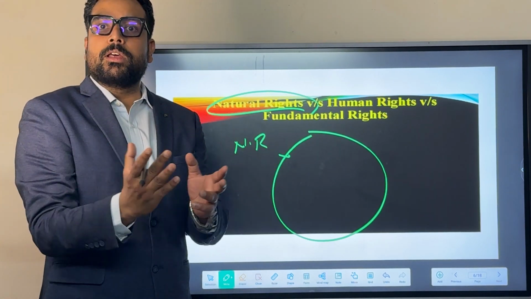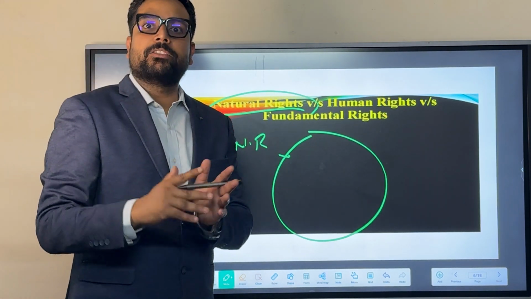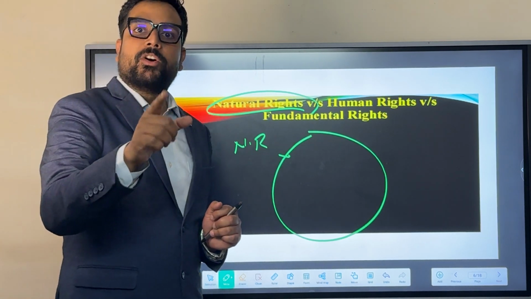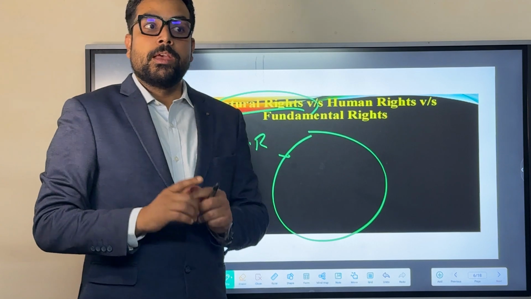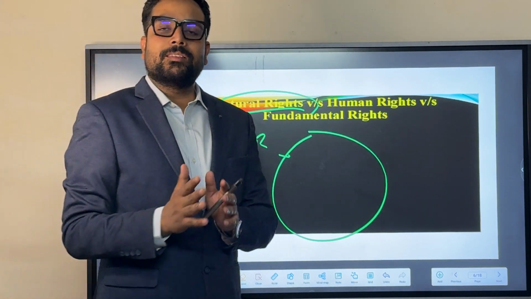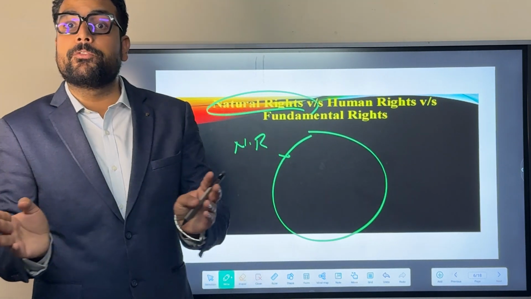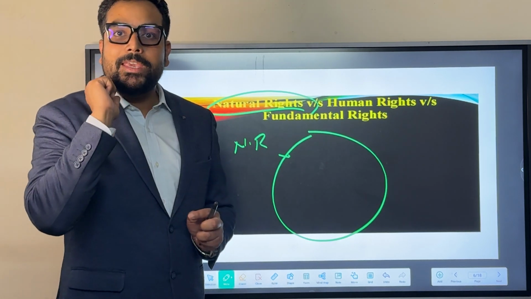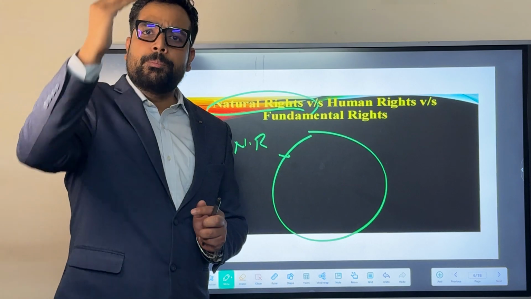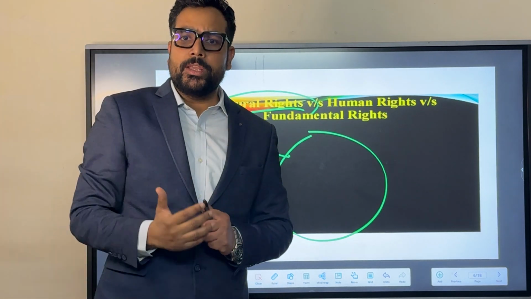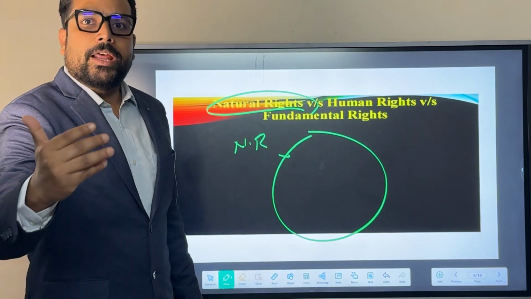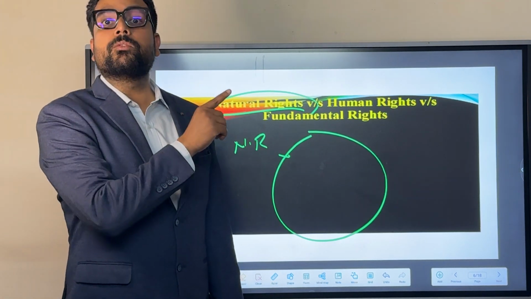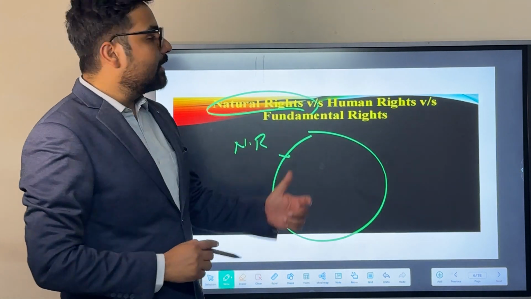So natural rights are nothing but the basic rights available to human beings or individuals by the virtue of being human. These are completely free from any restrictions, completely free from any kind of prohibition imposed by the states. And that's why we can say that individuals who are citizens of another country, if they are moving or having water, having food in other countries, these would be the natural rights of those people.